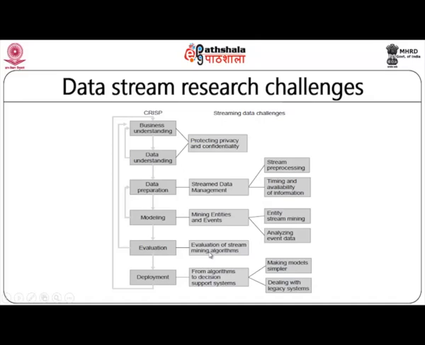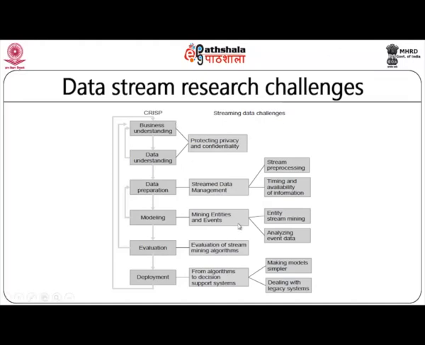And finally, what challenges may be highlighted when dealing with data streams? Privacy protection becomes very difficult. Handling and managing this data for a longer time duration is another difficult task because the memory is limited.